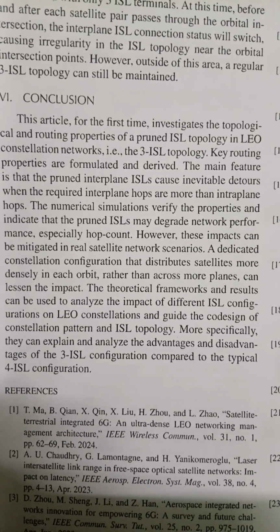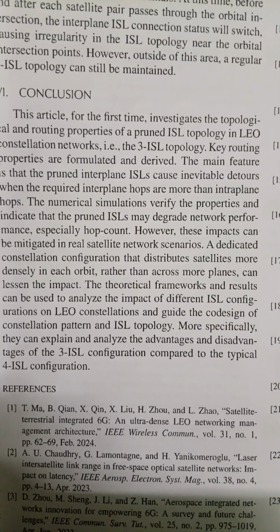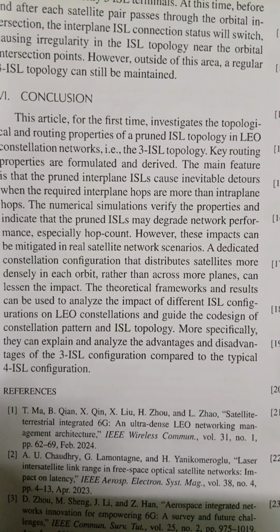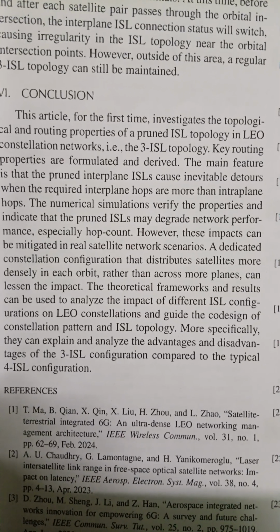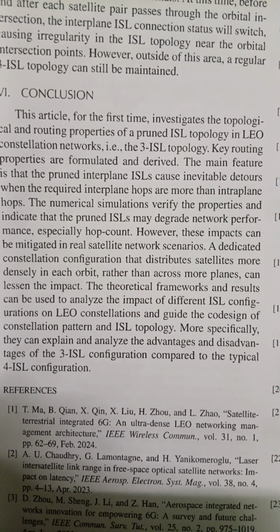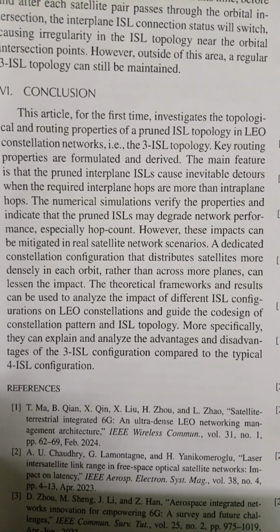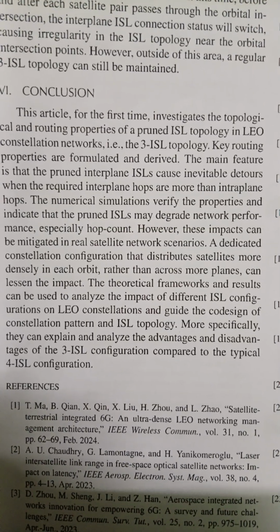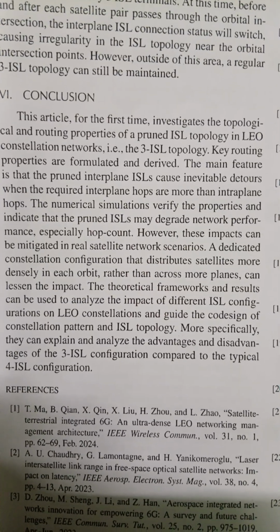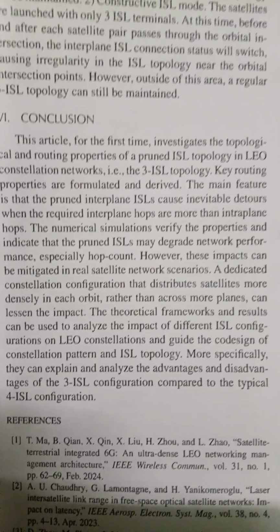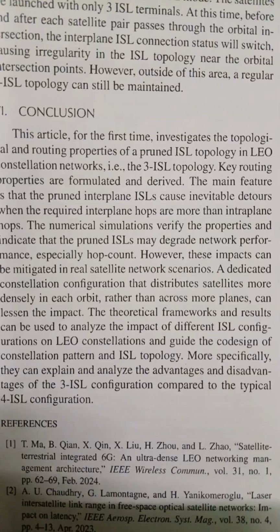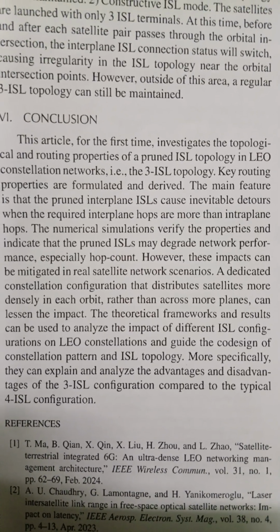However, these impacts can be mitigated in real satellite network scenarios. A dedicated constellation configuration that distributes the satellites more densely in each orbit rather than across more planes can lessen the impact. The theoretical framework and results can be used to analyze the impact of different ISL configurations on LEO constellations and guide the co-design of constellation pattern and ISL topology. More specifically, they can explain and analyze the advantages and disadvantages of the 3 ISL topology compared to the typical 4 ISL configuration. Thank you.